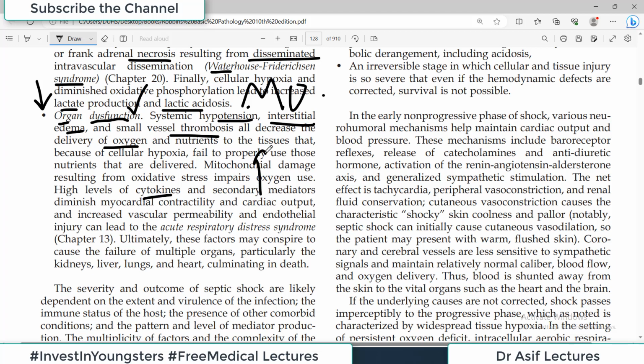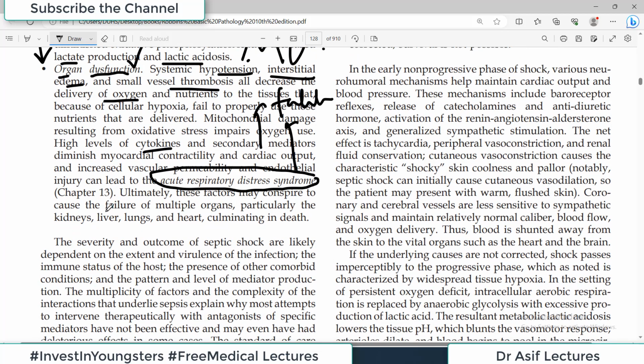So everything bad is going on. Different organs are failing, but if the respiratory system fails, this is what we call acute respiratory distress syndrome. This is when we say the patient is perhaps moving towards fatality. So this is how the disease becomes fatal. Ultimately, these factors may conspire to cause the failure of multiple organs, particularly kidneys, liver, lungs, heart, and ultimately death.